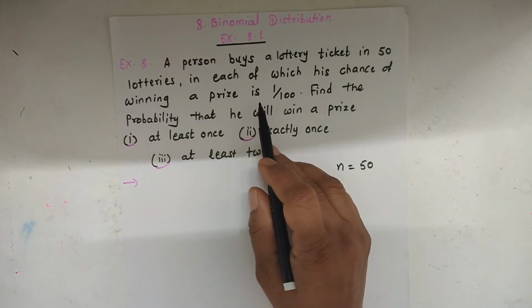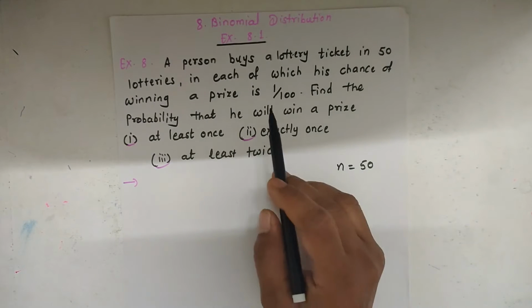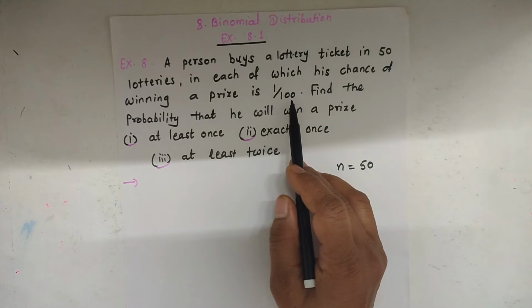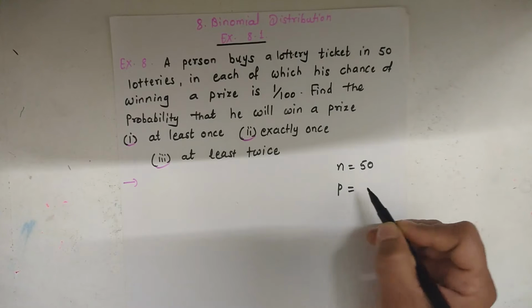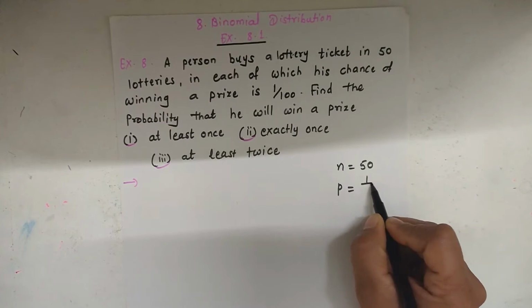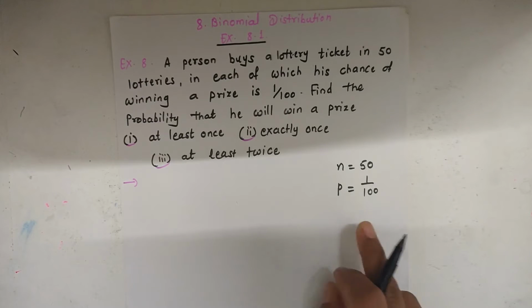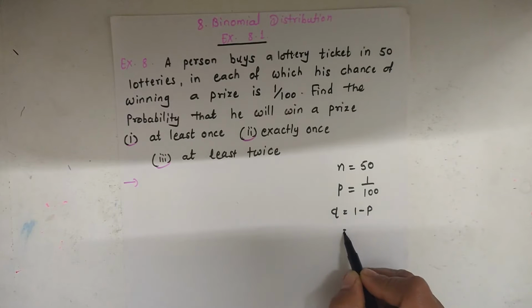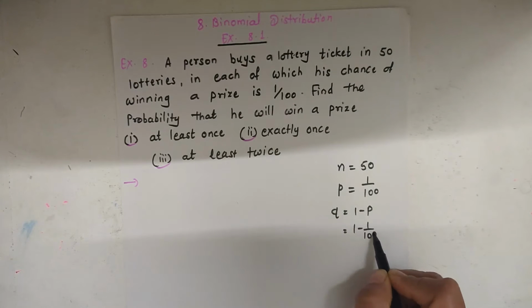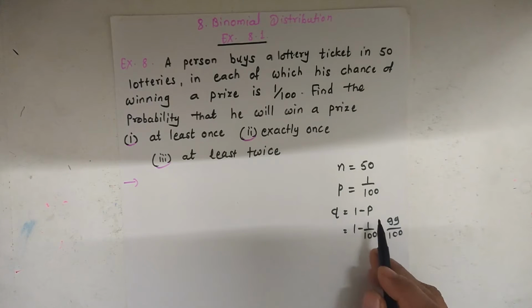Chance of winning a prize means the probability for a single trial is 1 upon 100, which is denoted by P. So P is given as 1 upon 100, and from the value of P we get Q. The value of Q is 1 minus P, that is 1 minus 1 upon 100, which is 99 by 100. This is the value of Q.